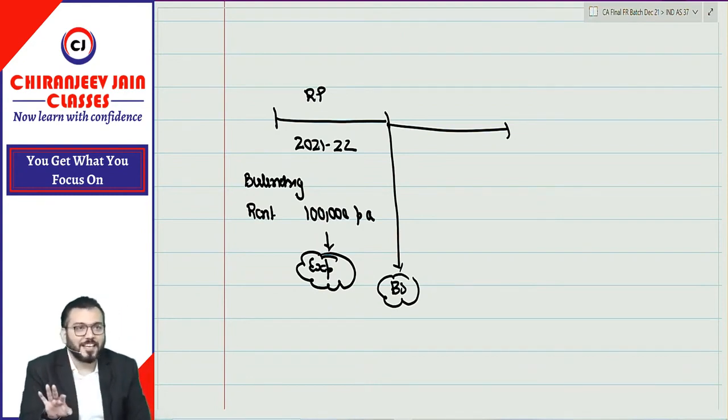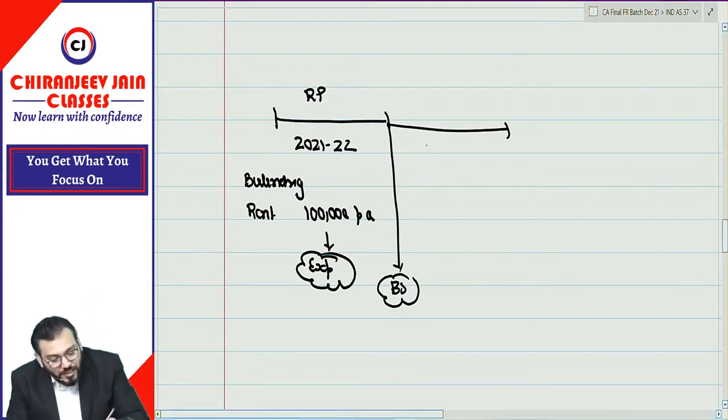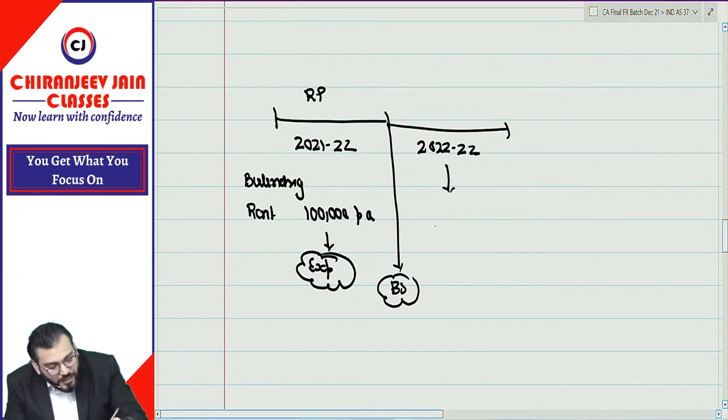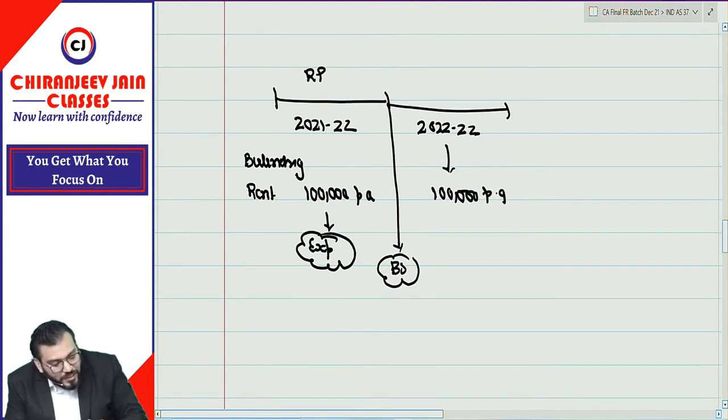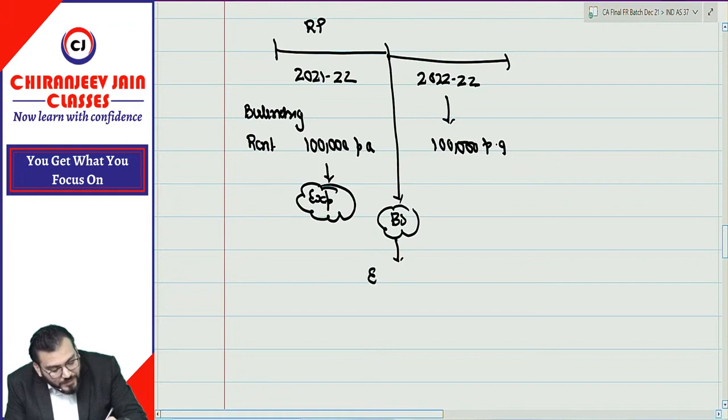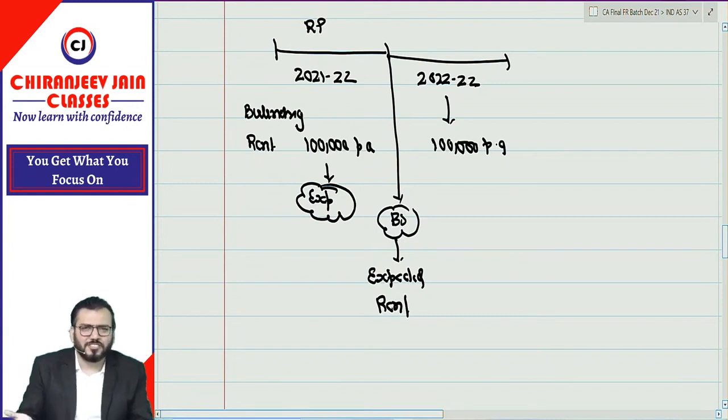Are you able to understand? Correct? Yes, sir. So can you say for 2022-23 we need to pay 1 lakh rent again per annum? So can you say on the balance sheet date there is an expected rent which we need to pay because we are a going concern?